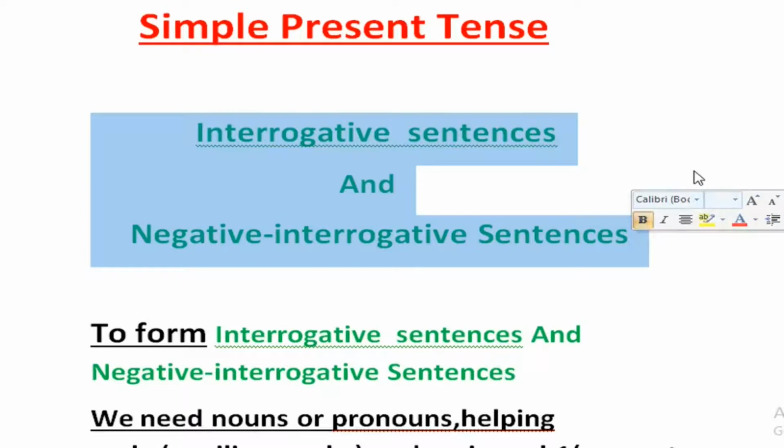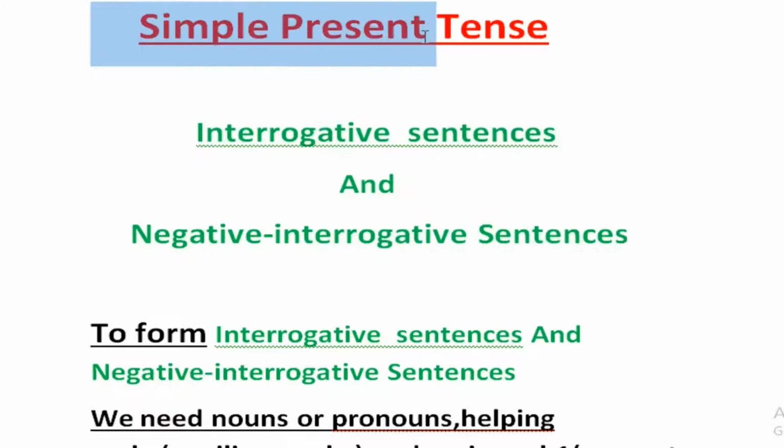Already in the last videos, I have told about constructing assertive sentences and negative sentences. Today I am going to tell you how interrogative sentences and negative interrogative sentences are constructed in the simple present tense.